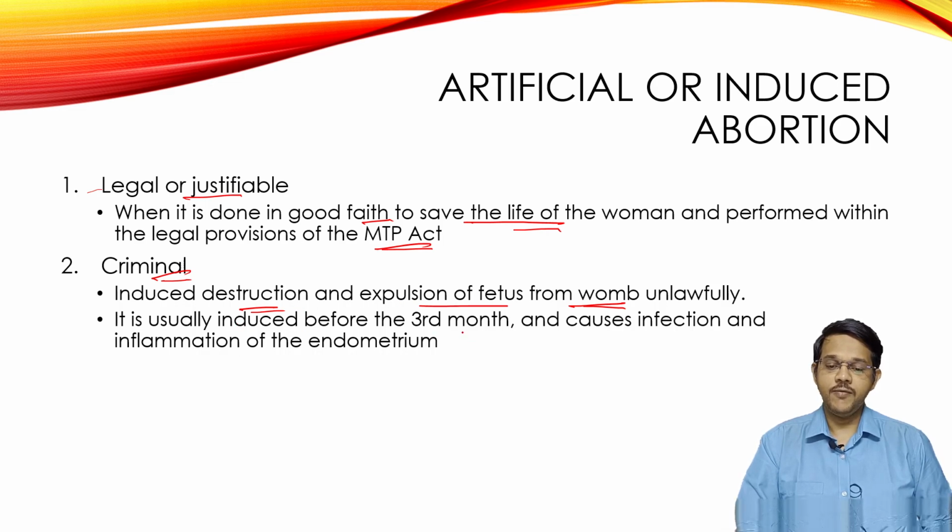It is usually done before the third month and may cause infection and inflammation of the endometrium. This is usually done to remove unwanted pregnancies. It may be done willfully, where the mother herself may do it, or the family members can do it against the will of the mother.